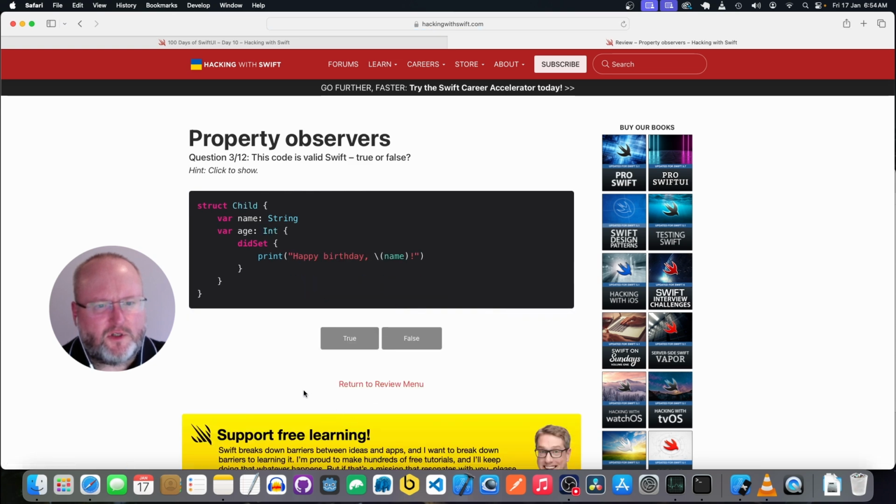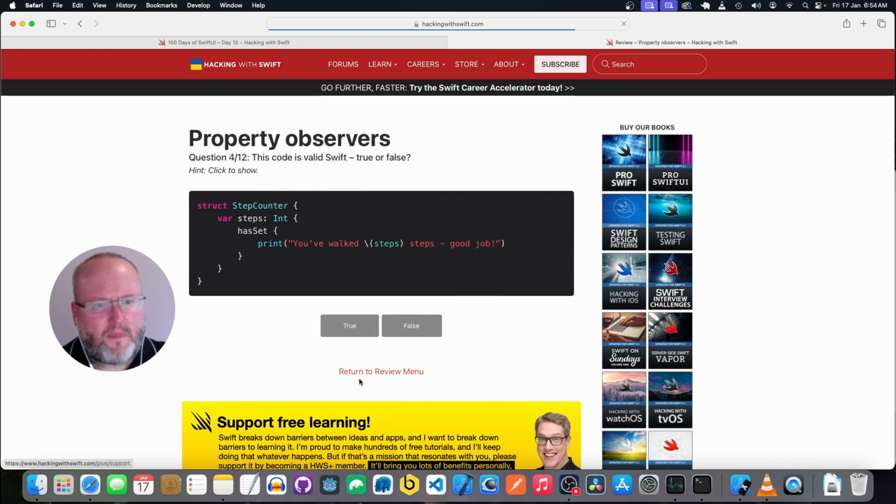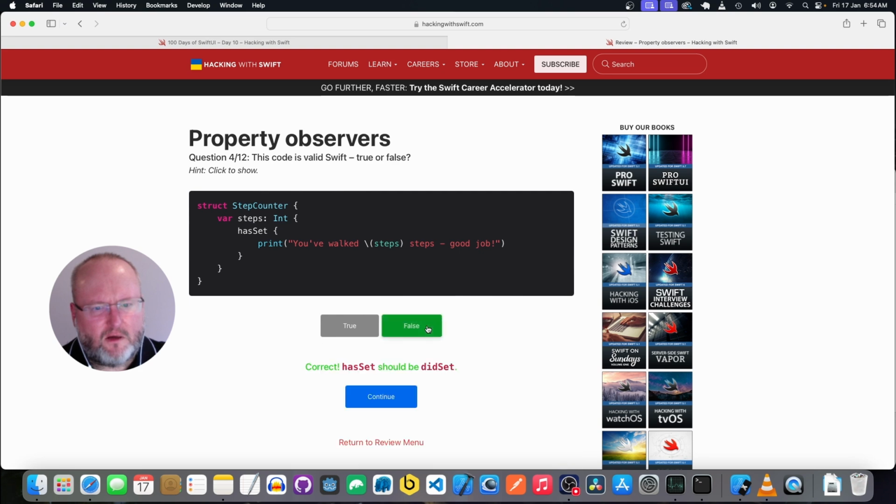All right, we have a structure child with a property name, which is a string, and computed property age, which is an int. And if the age changes, it prints happy birthday. Yeah, this looks good. All right, we've got a structure step counter with a computed property steps, which is an int. And it's got has set, but that's not a proper keyword. It should be did set. Yeah, this isn't valid.